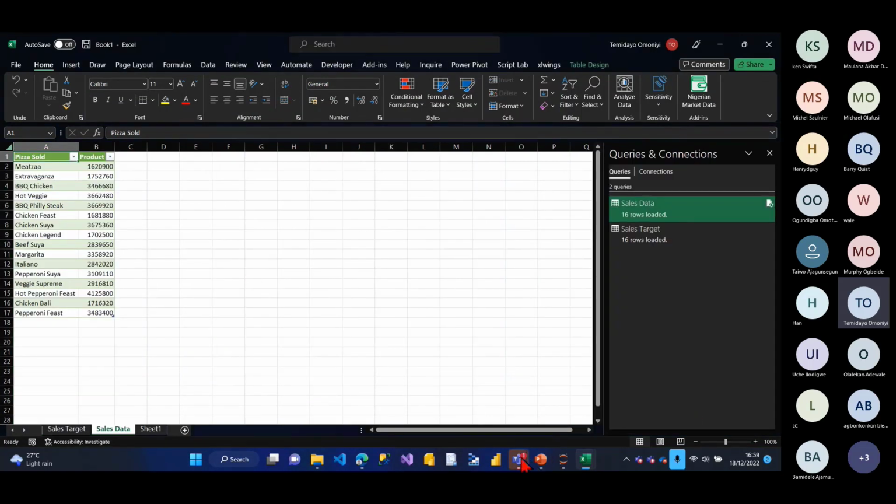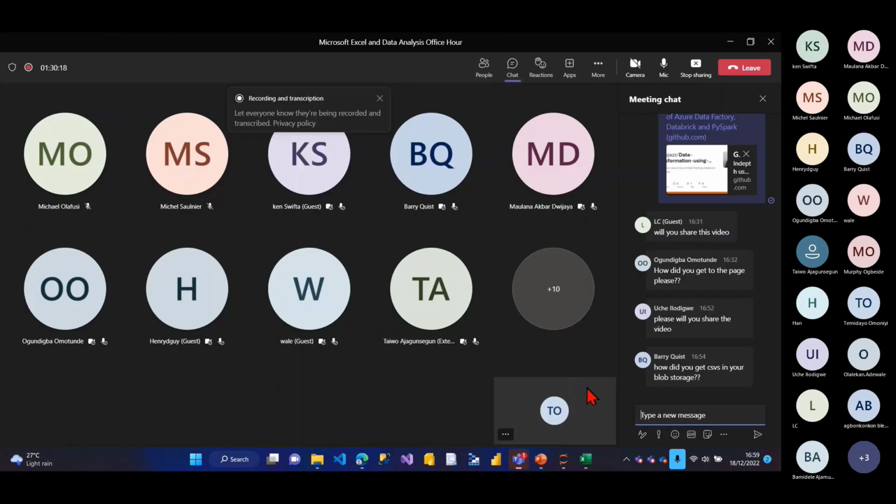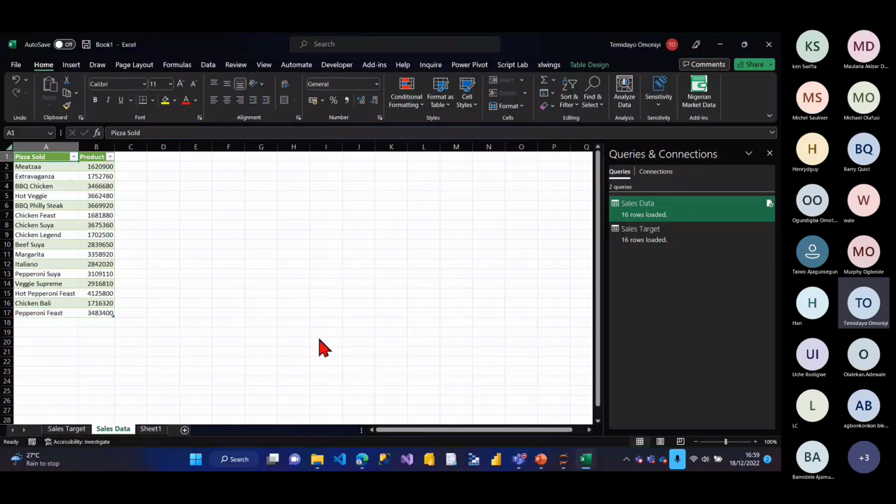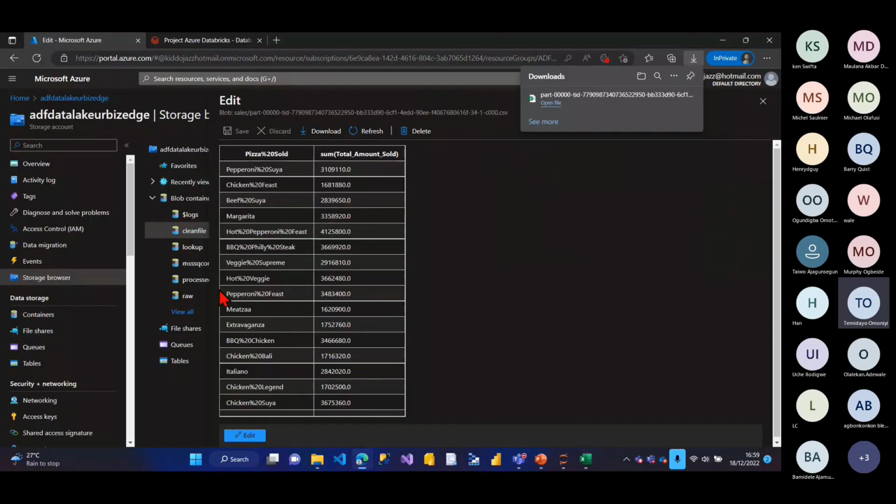So let me check. I'm seeing some questions. Okay, just wait. So for CSV in blob storage, okay, I'll answer everybody's question. Just give me a minute.